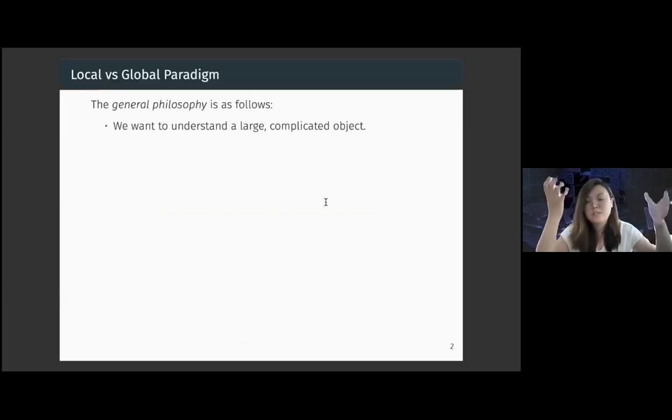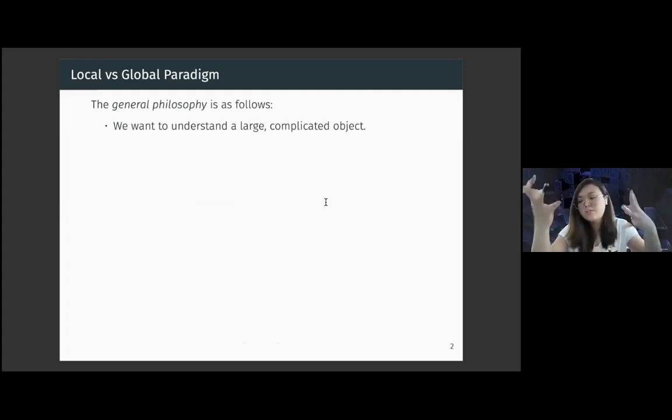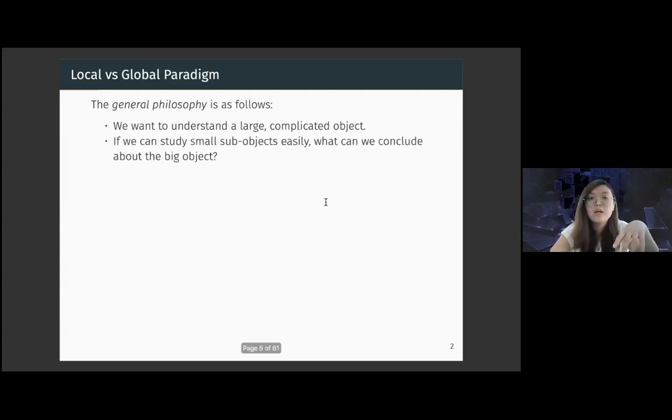So as an introduction to this problem, I want to talk about the general philosophy of this kind of problem and its variants, which is basically this idea of a local versus global paradigm. The general philosophy is that we want to understand a pretty big and complicated object, but we can study sub-objects fairly easily. And we want to figure out what we can deduce about this big global object that we truly want to understand from the information we can gather from studying these small sub-objects.